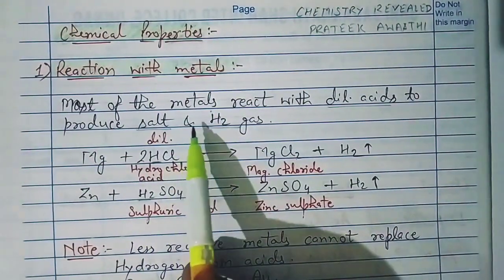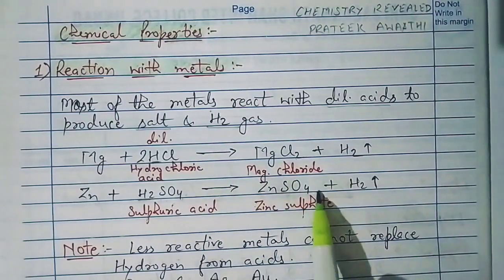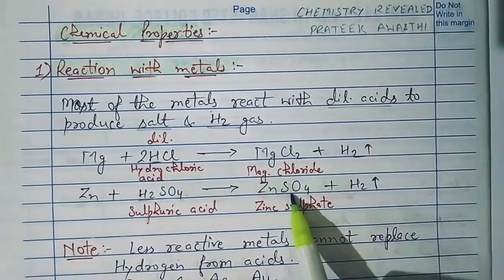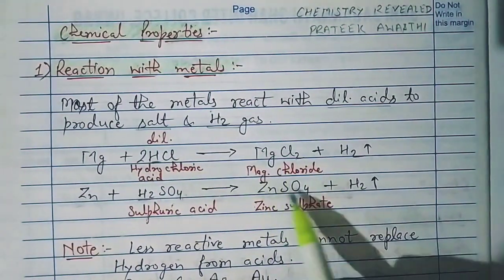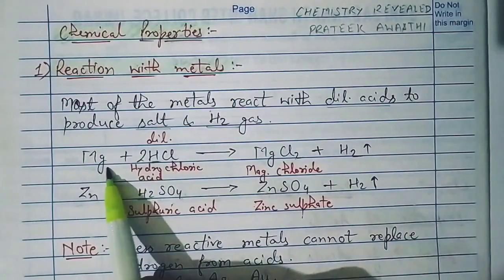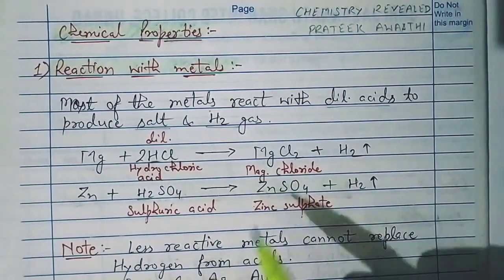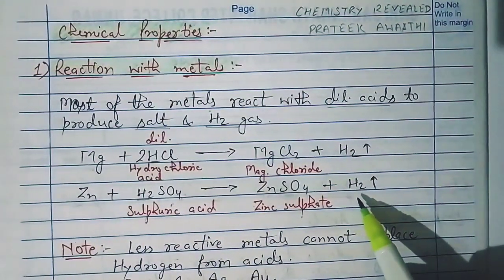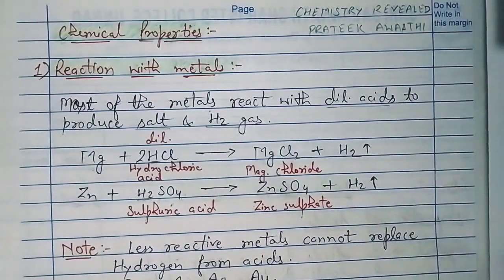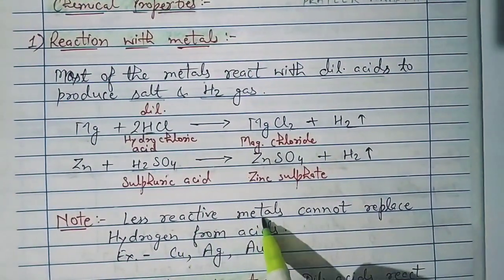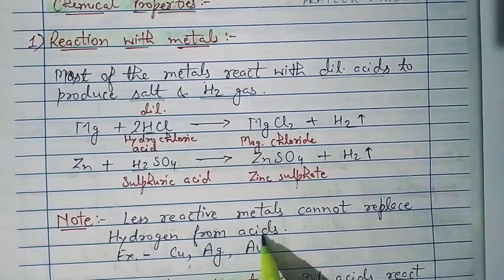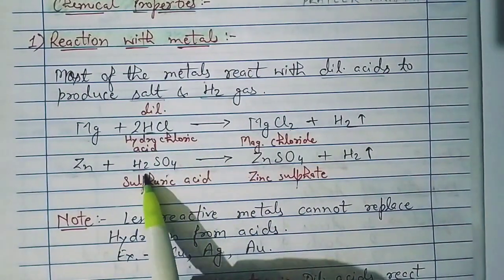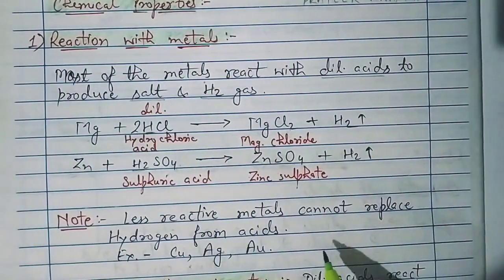So you see the common part which we get after the reaction: any metal reacts with any acid, we get the salt of that metal. Magnesium was used to make magnesium chloride, zinc was used to make zinc sulfate, and hydrogen gas is the common product of these reactions. Now, a very important point: less reactive metals cannot replace hydrogen from acids. Means if we use any less reactive metal here, then it will not displace hydrogen and no products will be formed. Means there will be no reaction.